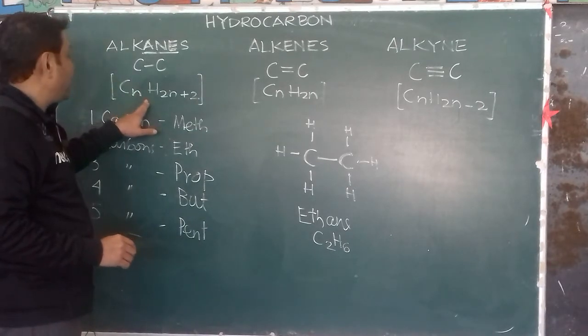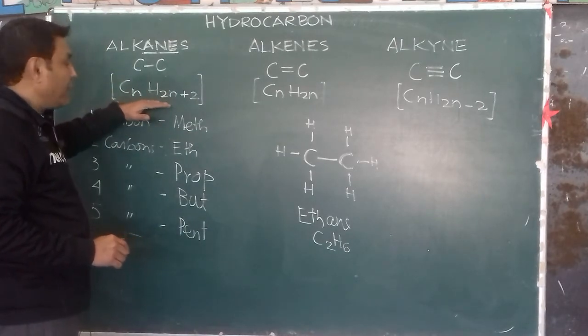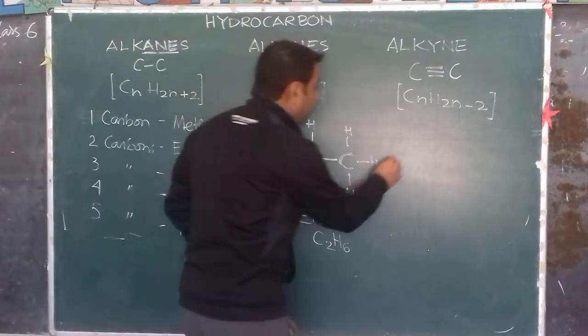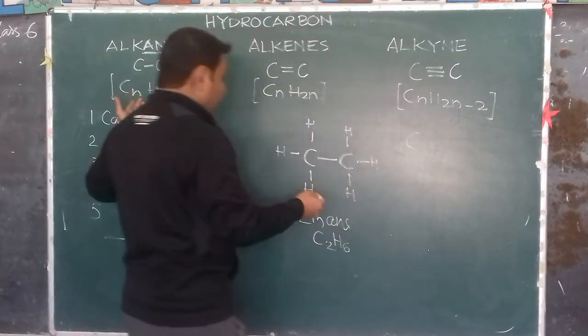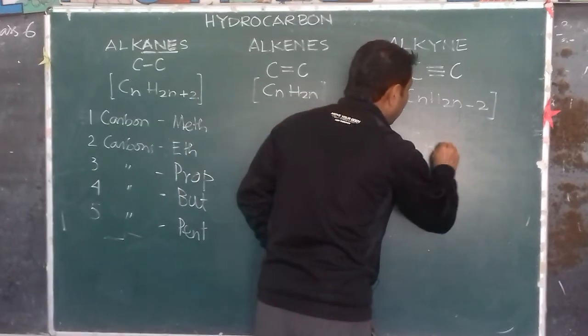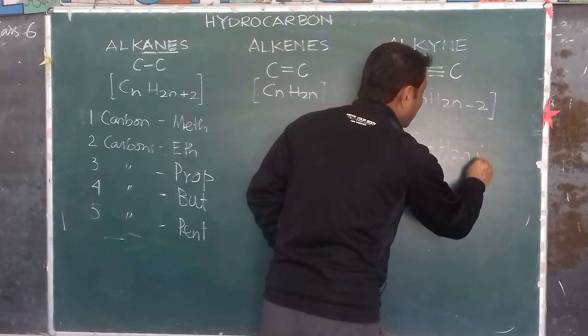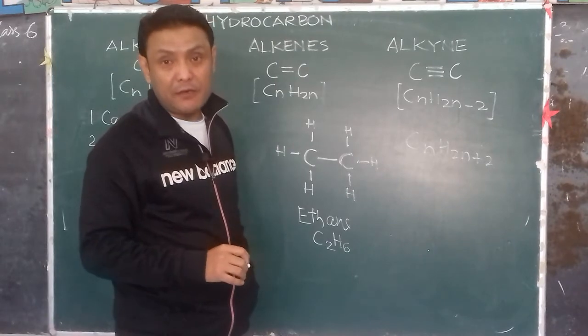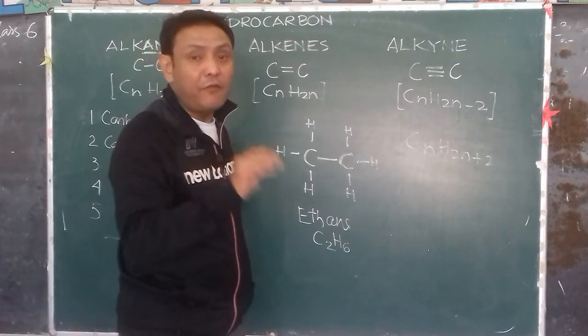Now, what is the general formula? You can have a look over here. I will give you an example of using the general formula for ethane. You can use the formula to derive the formula of ethane also. The general formula is CnH2n plus 2. Now you must be wondering what n is. n is the number of carbon atoms. n signifies the number of carbon atoms.